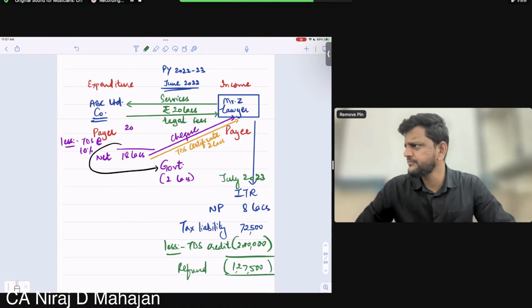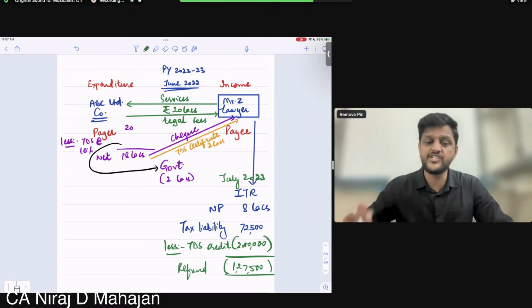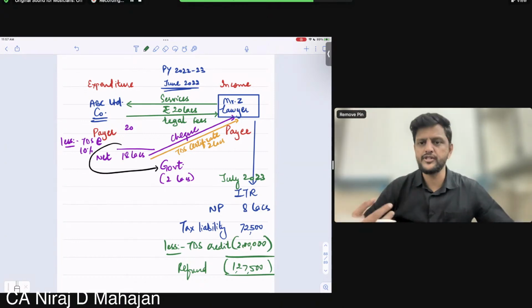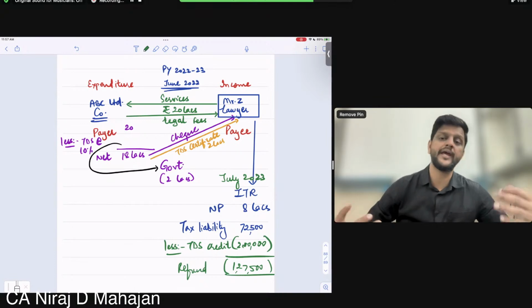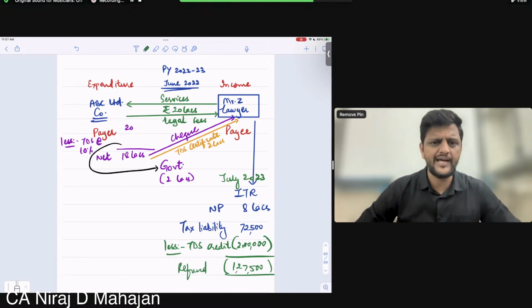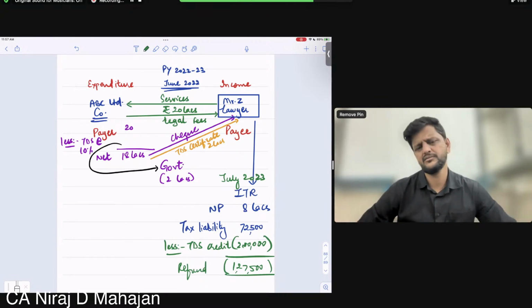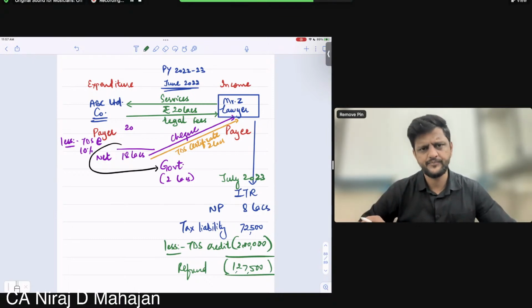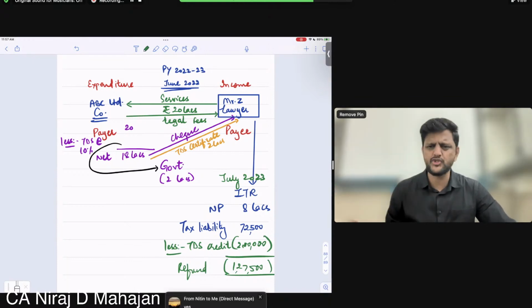Or let us say, just think from government's point of view. Instead of waiting for July 23, when Mr. Jar will check his income, calculate the liability and pay in July 23, the government is getting the money in advance only. Government is not going to wait, bacho, year on year for everybody to calculate their incomes and pay the taxes. It requires regular income. Clear till here? I hope this much is clear. So this is an entire big story of TDS.